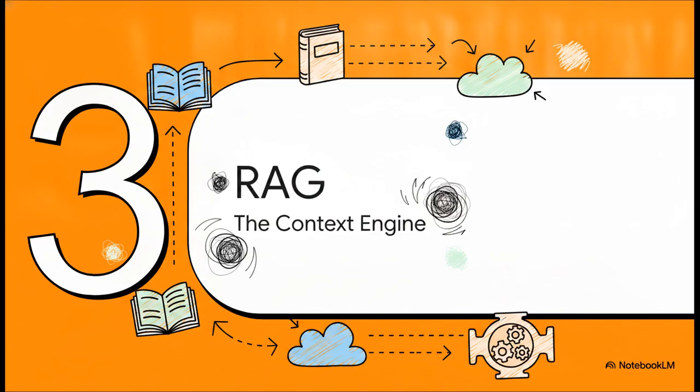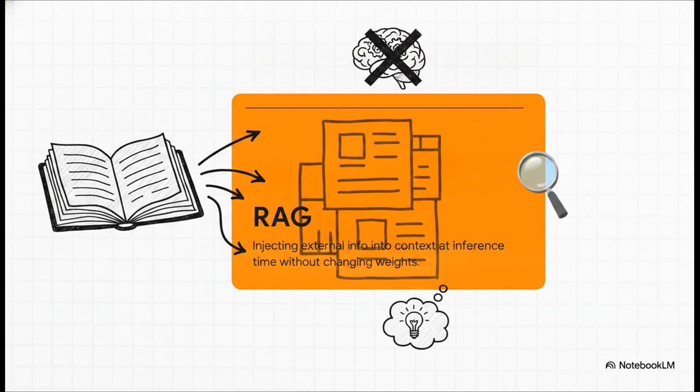That brings us to Section 3, RAG, the context engine. Think of Retrieval-Augmented Generation, or RAG, as basically giving your model an open book exam. It works by injecting specific, current, proprietary, or high-volume external information directly into the model's context right at inference time. The real beauty here is that you're doing all this without changing the underlying weights of the model. Instead of trying to permanently bake proprietary information into a model's brain, you are dynamically handing it a reference library to read exactly when it needs it.